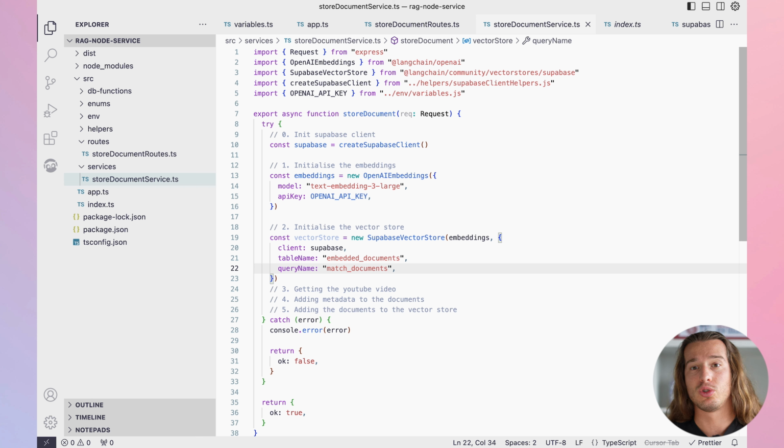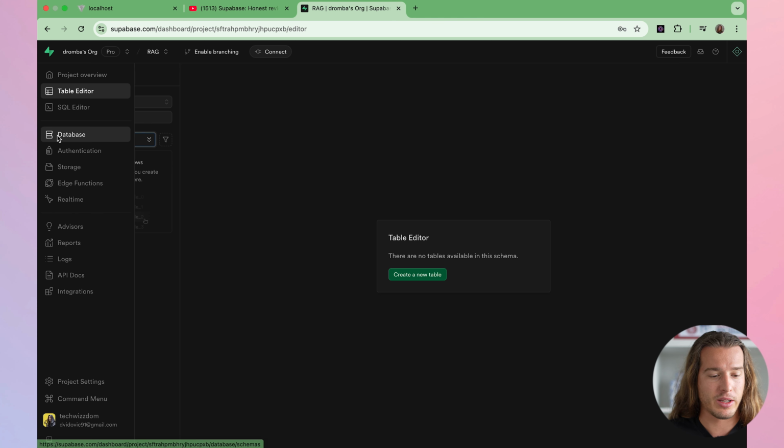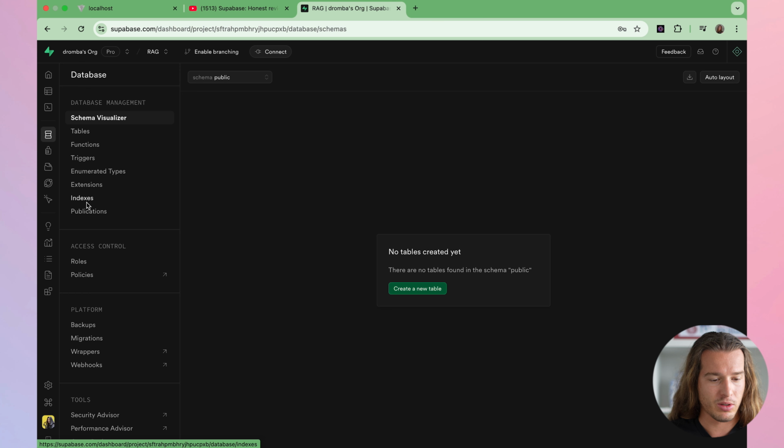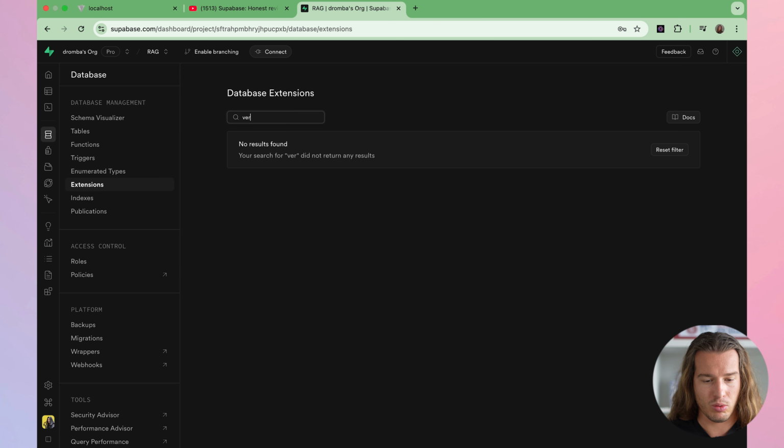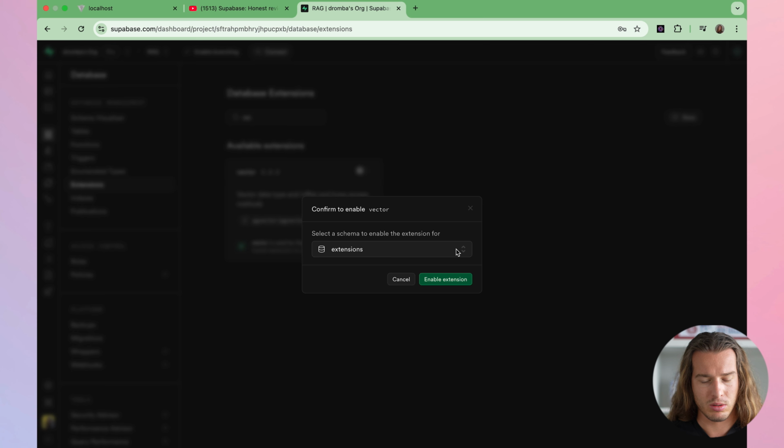First, now we will go to Supabase and we will create that embedded documents table. But before creating a new table, we actually need to enable the pgvector extension for our Postgres database, and that actually enables us to store vector data in a database. So we go to database, extensions, and we search for vector, and we just enable it.